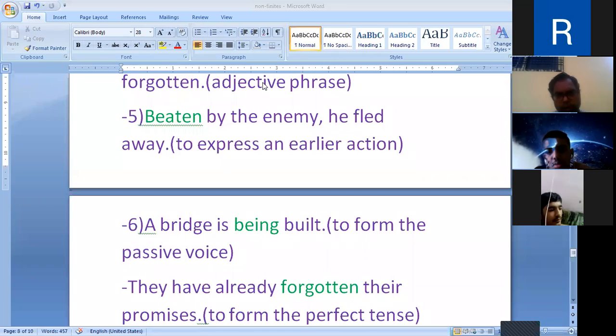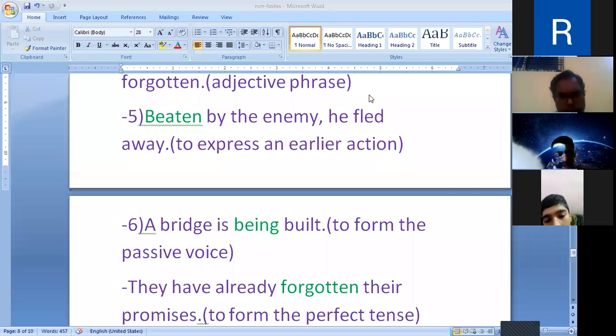Yes, Akshay. Akshay, unmute from your side. Sir, in question number 6, a bridge is being built.